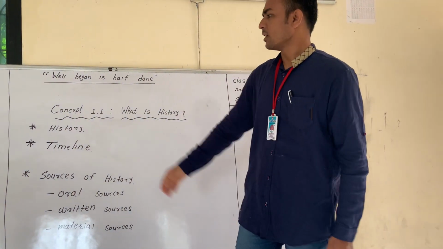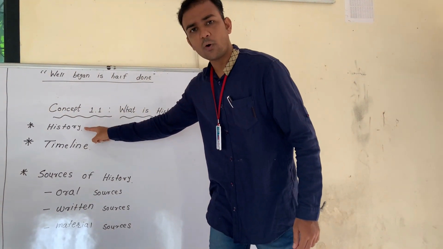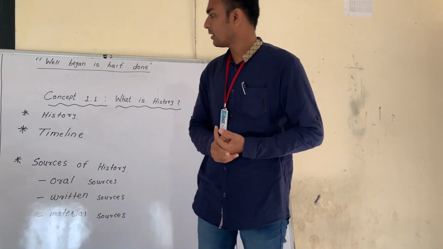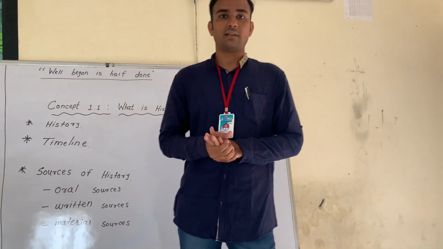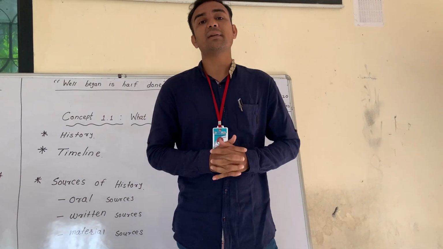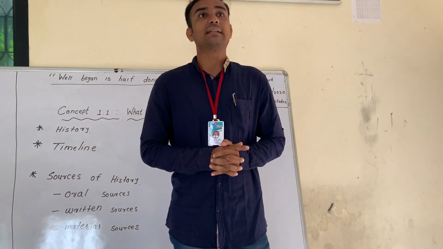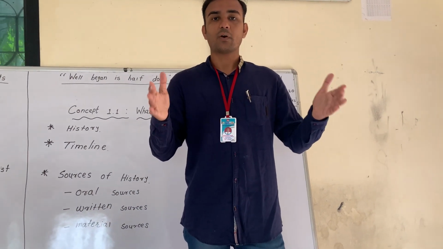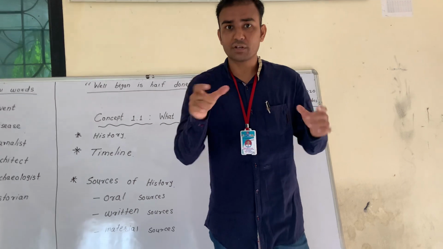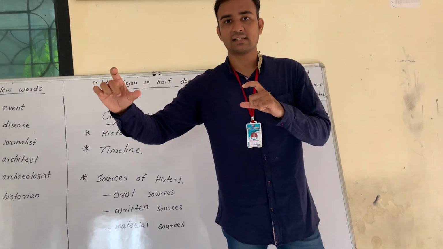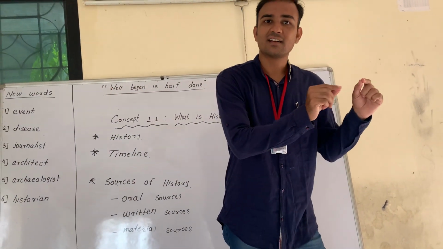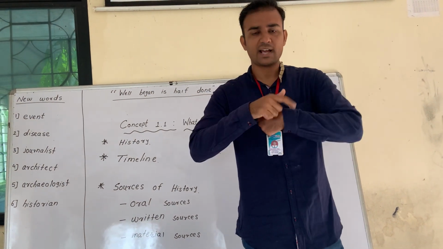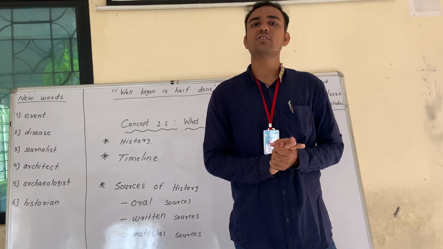It's very easy. So you understand the first point, history. Now in that chapter, the second word is timeline. Have you seen a timeline? What is meant by timeline? Timeline means we are going to express time. Timeline means what? Time, line. The line which is rising according to the time.